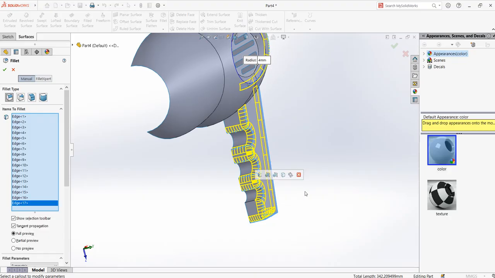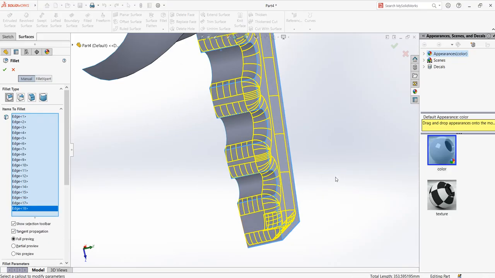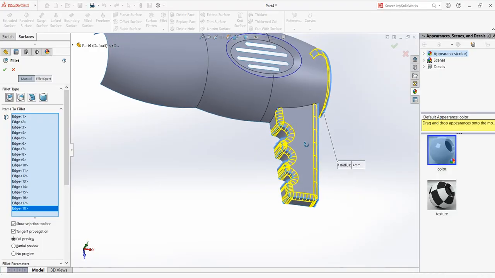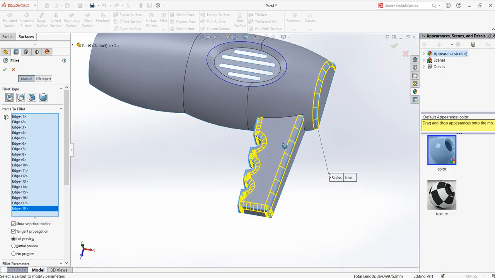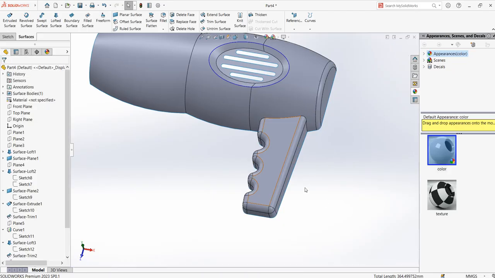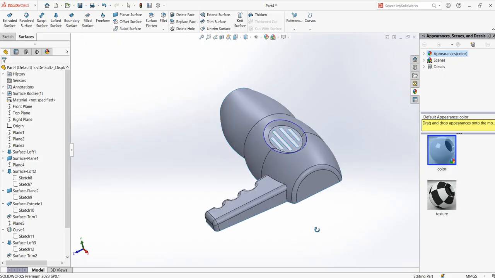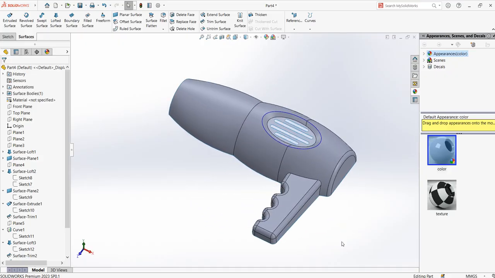You have to choose only the edges. You have to be careful while choosing the edges. So almost all is chosen. I say okay. That's it. Control 7. Now you can see you finally made the complete cover of the hair dryer.